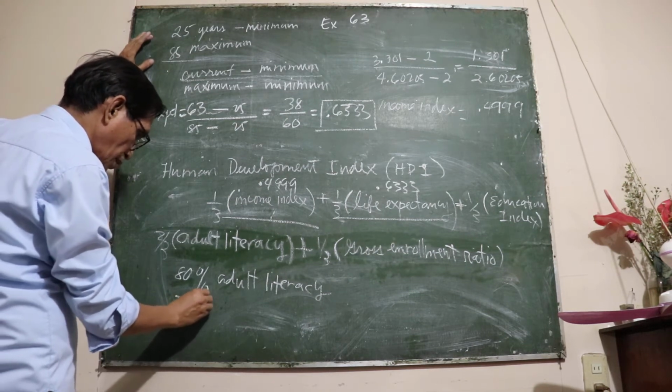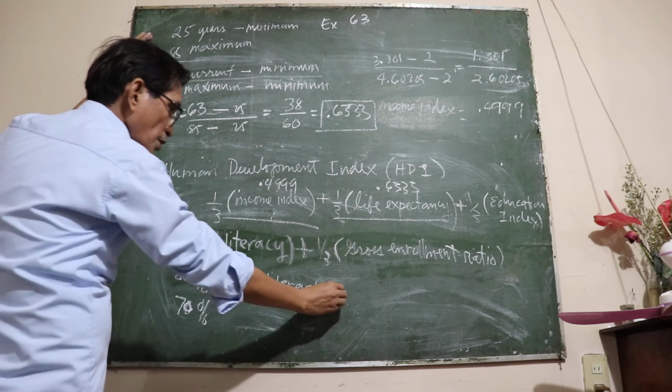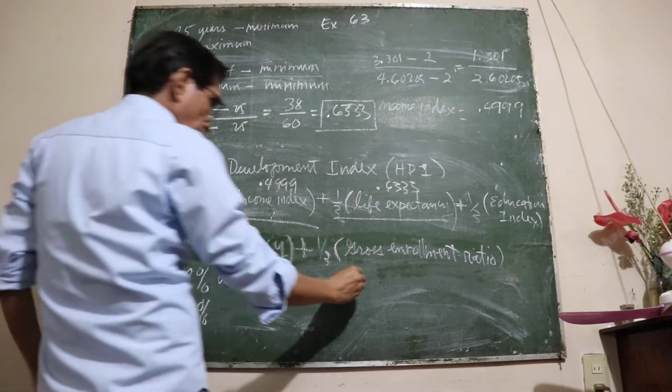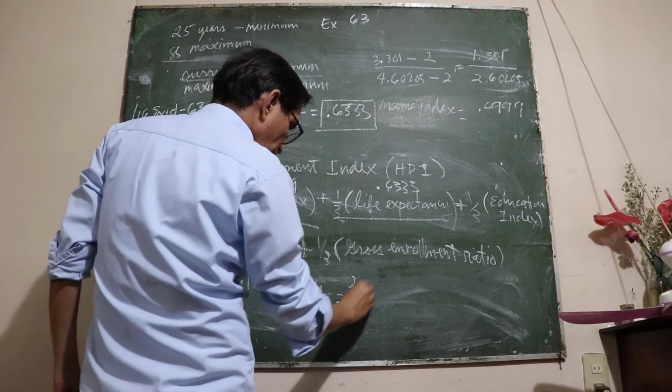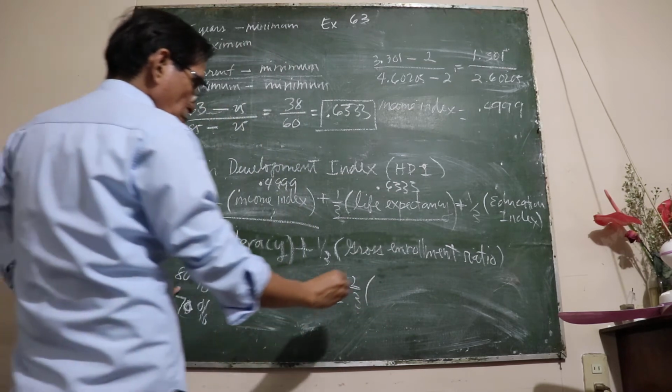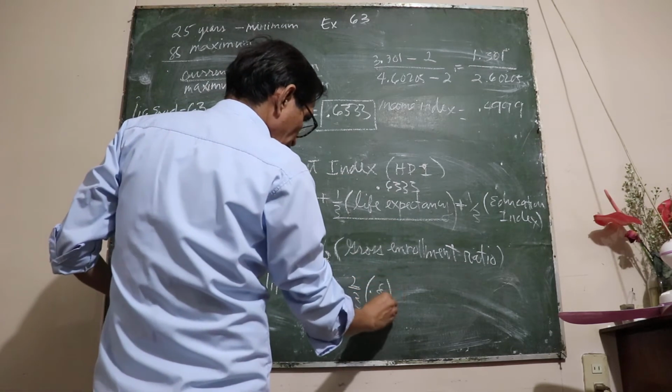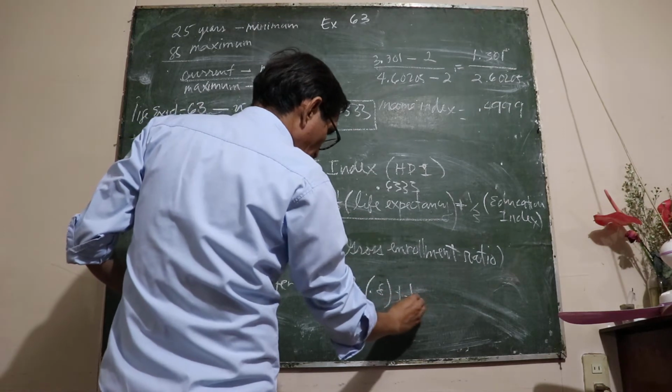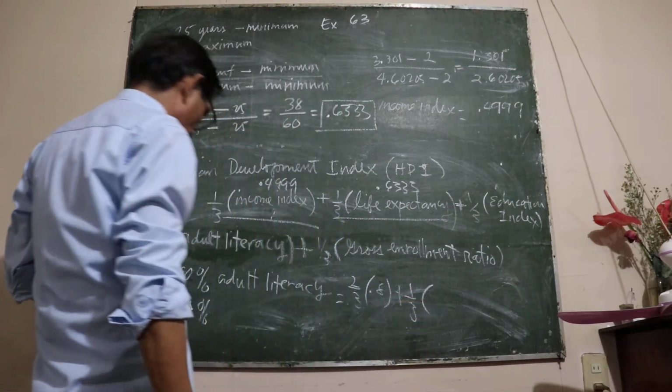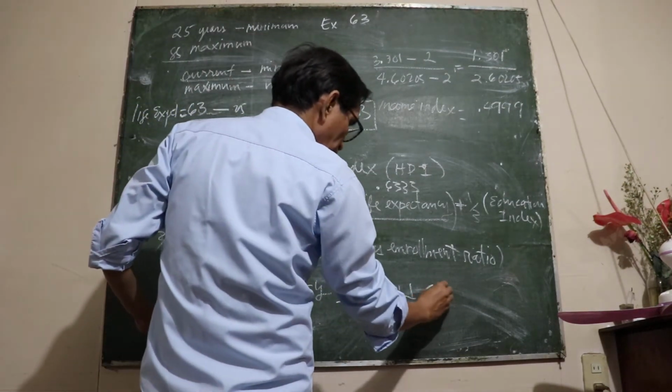Just an example. So now we can calculate two-thirds of 80%, which is 0.8, plus one-third of 70%, which is 0.7.